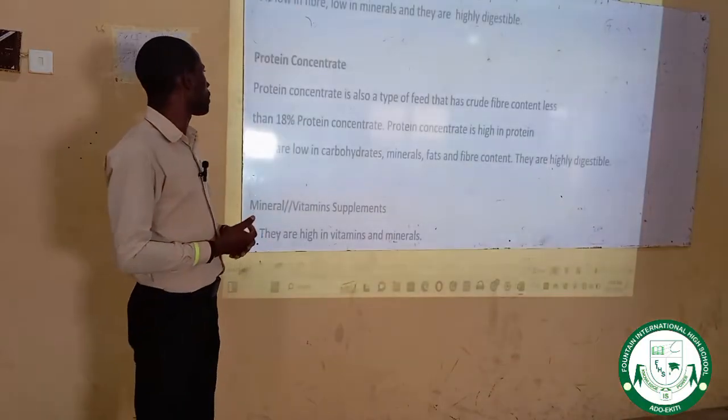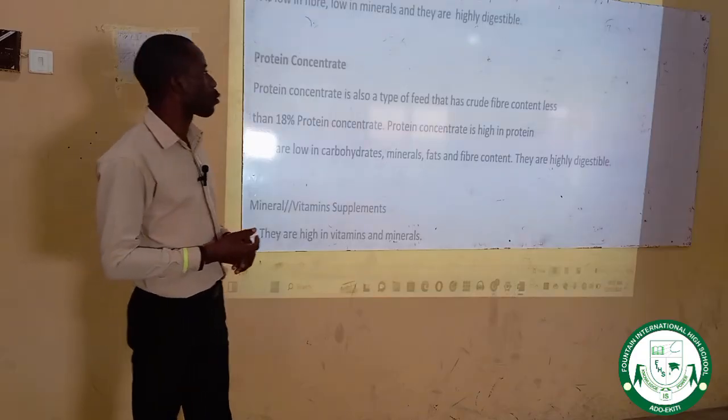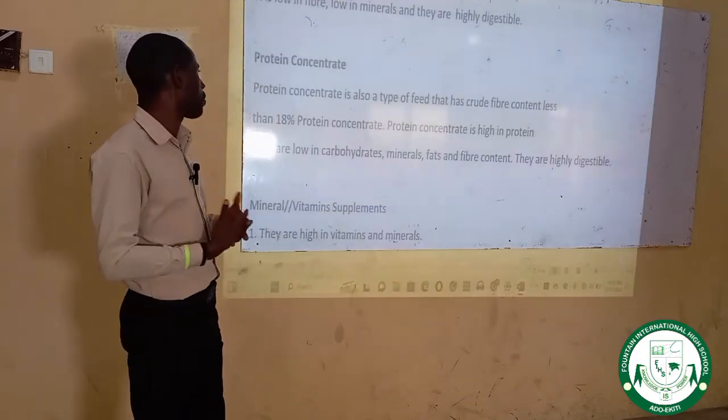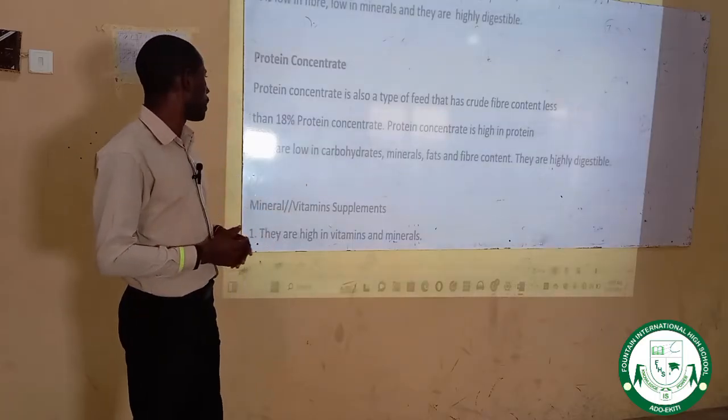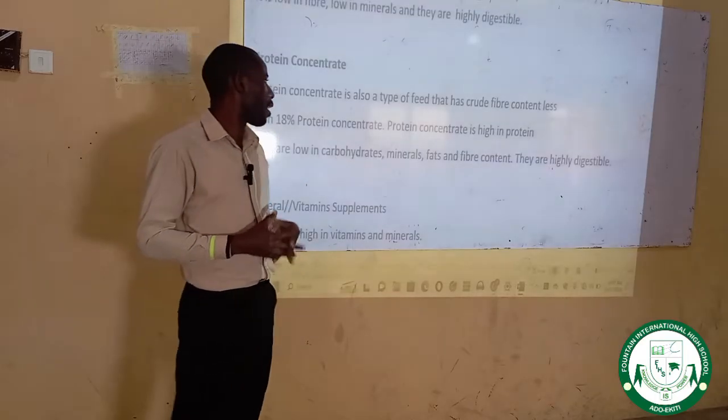Now, protein concentrate. Protein concentrate is also a type of feed that has a crude fiber content of less than 18%. Protein concentrate is high in protein. They are low in carbohydrates, minerals, fats, and fiber content.